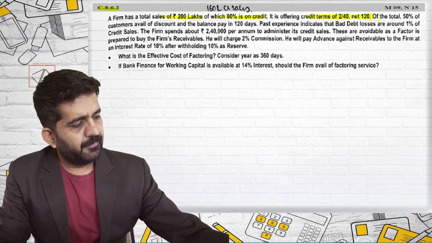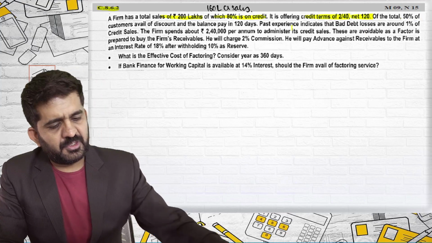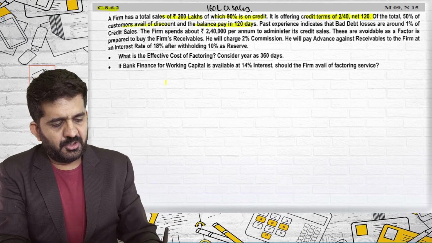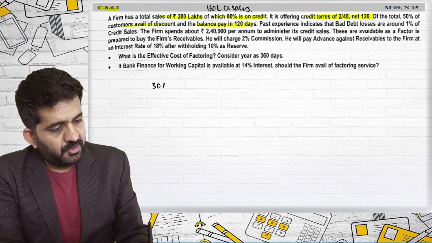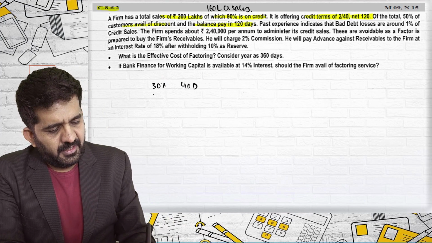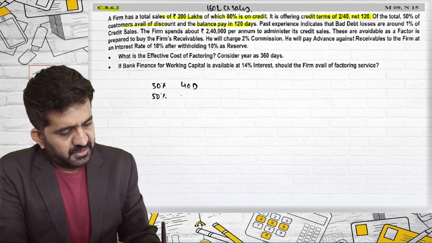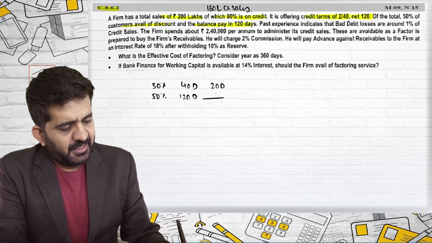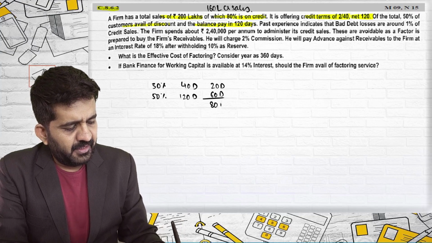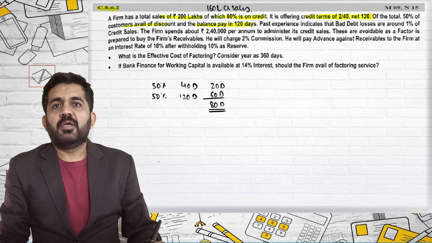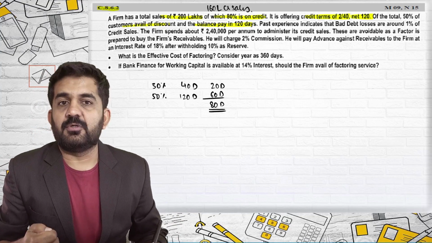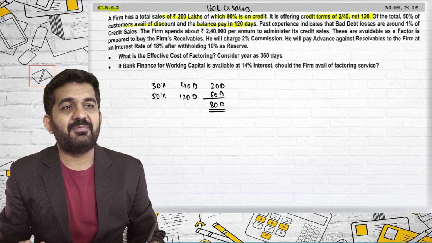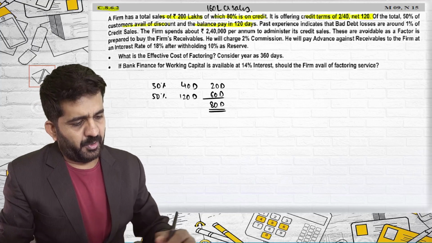Net of 120. Of the total, 50% of customers avail the discount and the balance pays in 120 days. So I can say 50% of customers pay in 40 days and 50% of customers pay in 120 days. So what will be my average credit period? 20 days plus 60 days, which will be 80 days. Weighted average. If 50% of customers pay in 40 days and 50% pay in 120 days, ultimately I'll be receiving my money back in 80 days on an average.